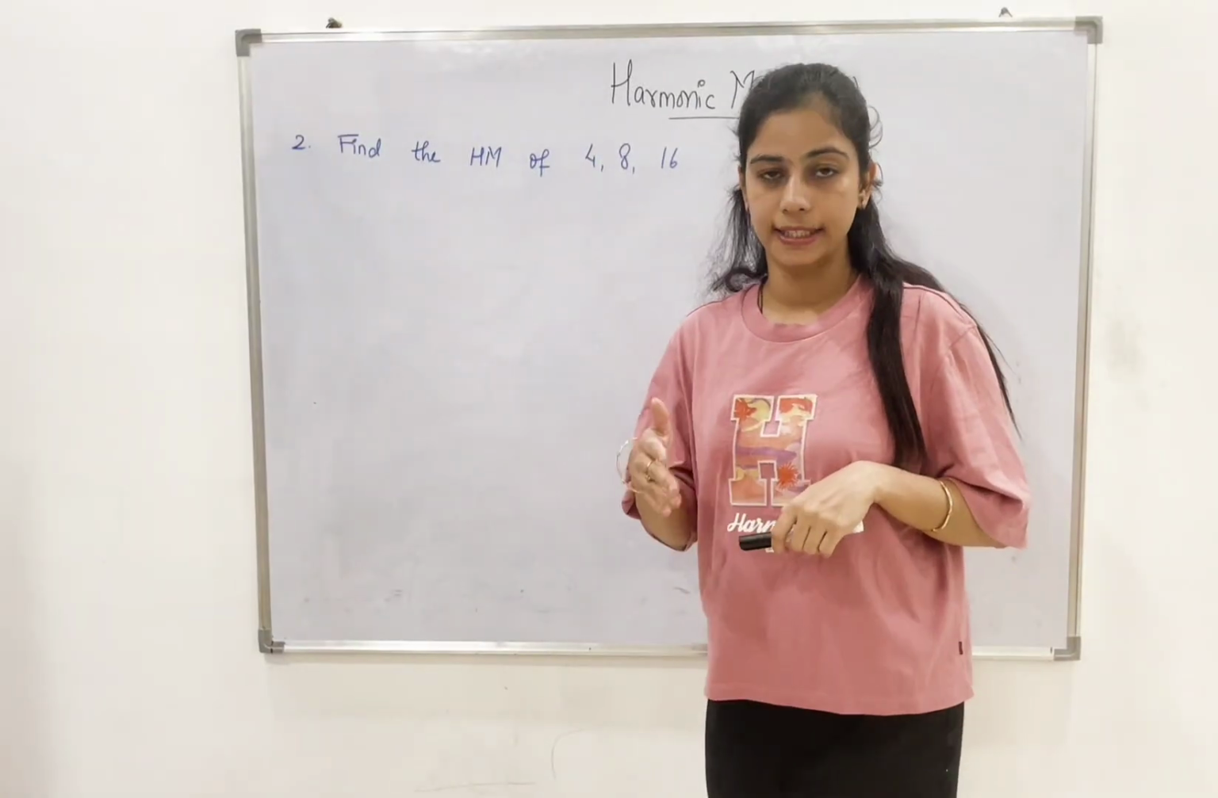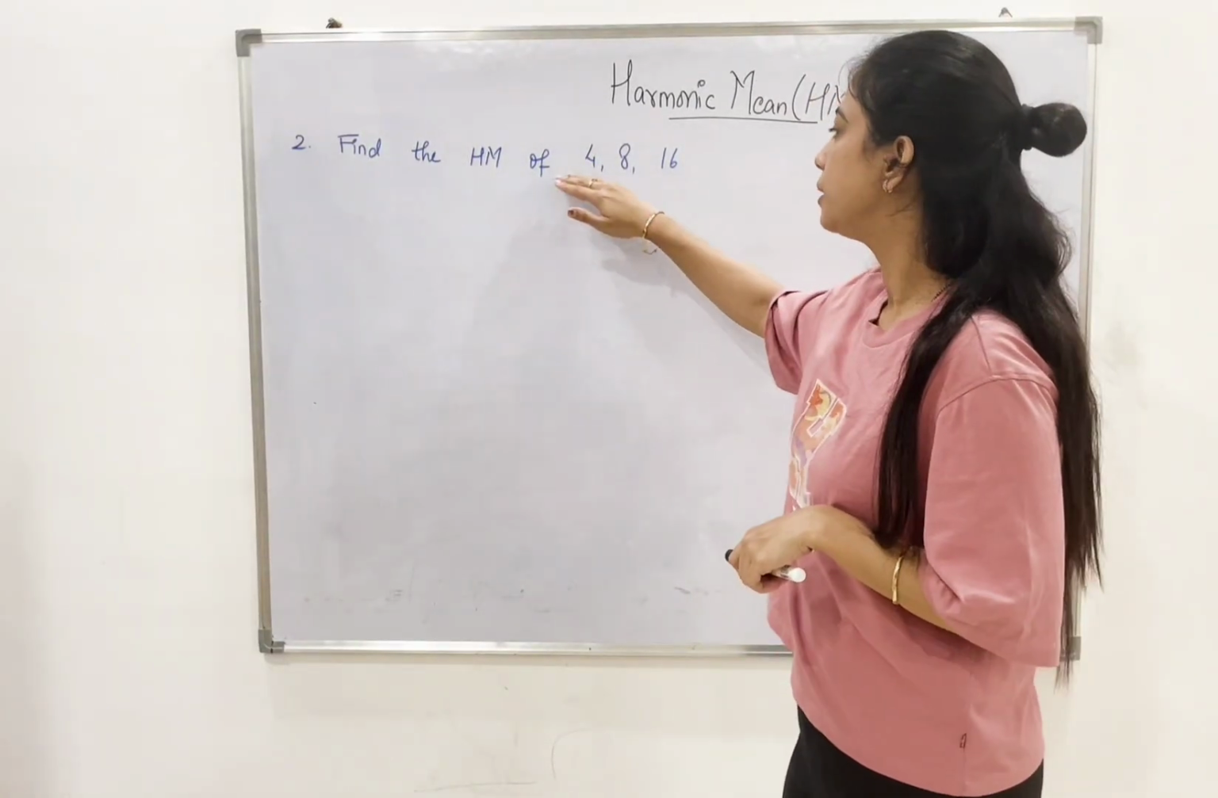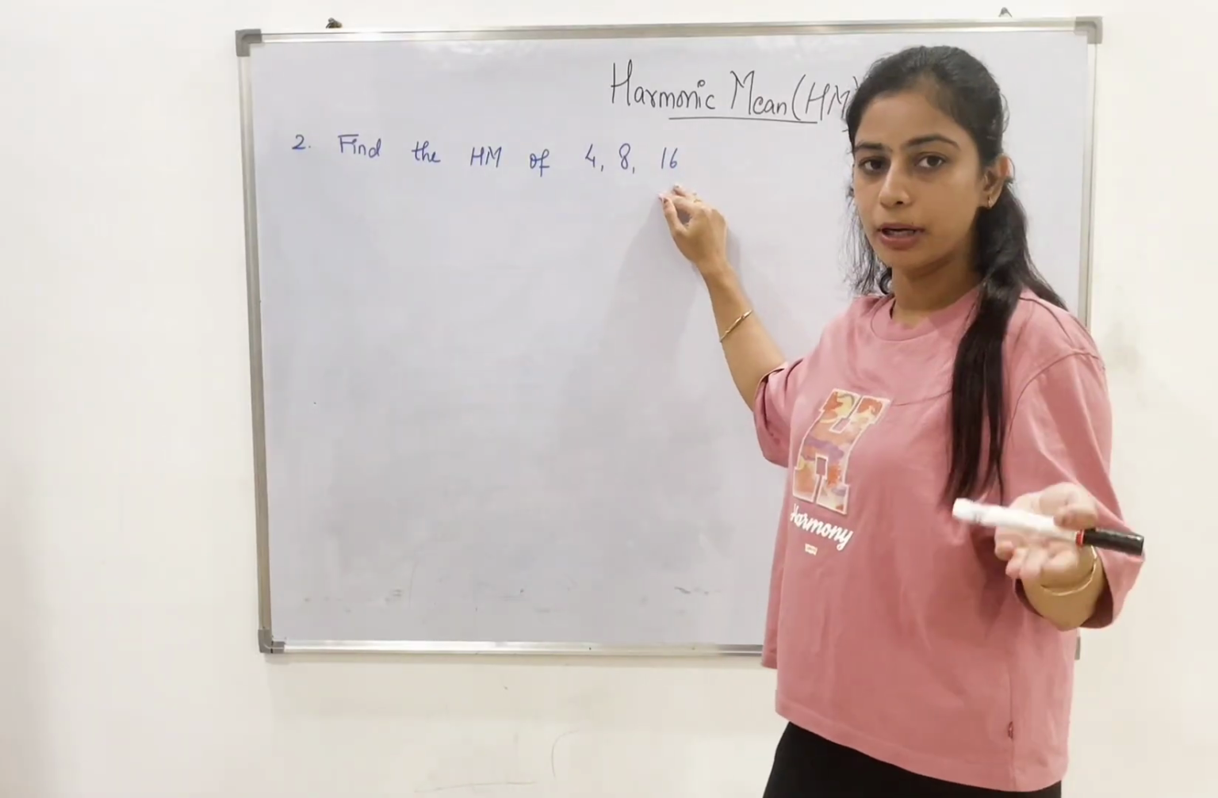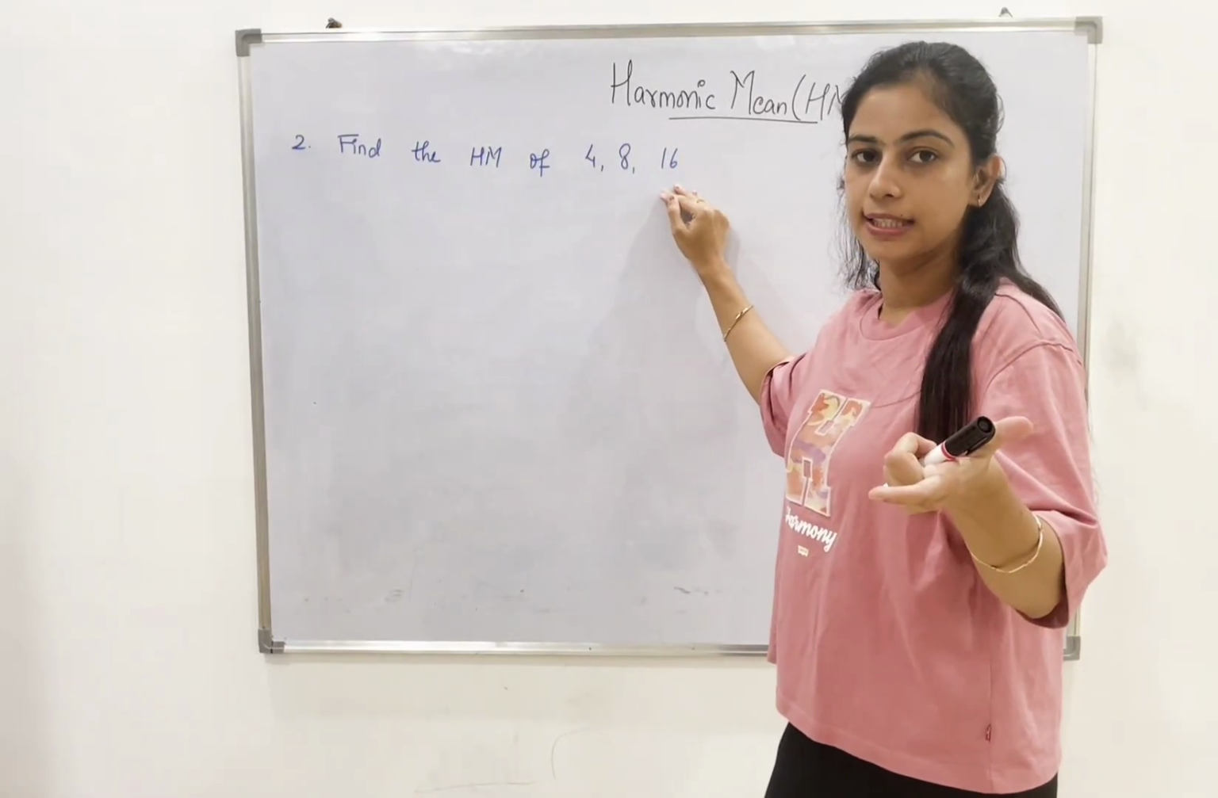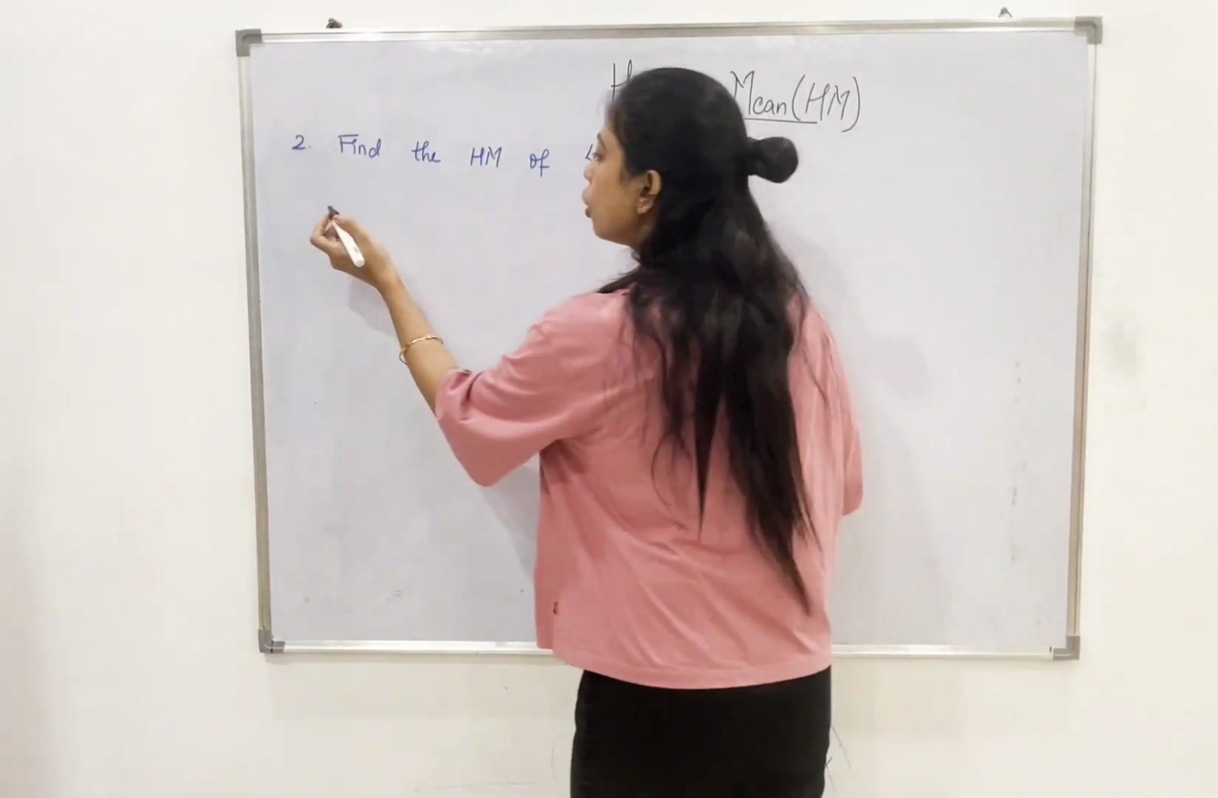Let us look at the second question. Find the harmonic mean of 4, 8, 16. Again, by looking at the data, a single series is given. So this is nothing but raw data.